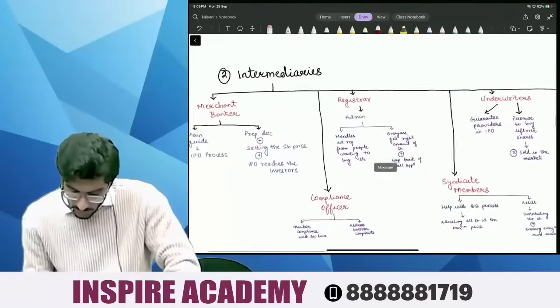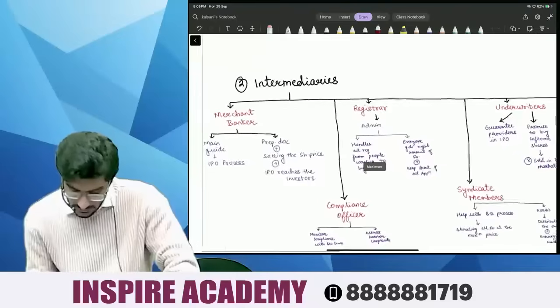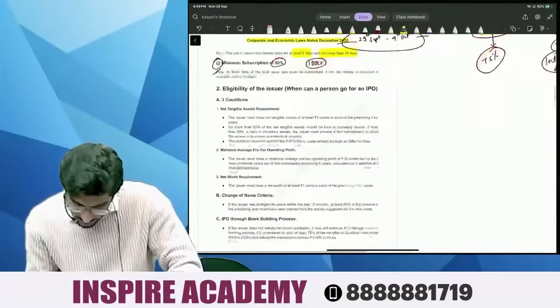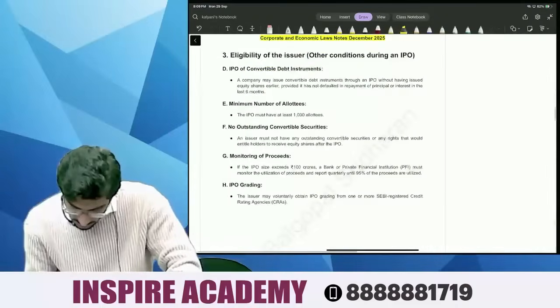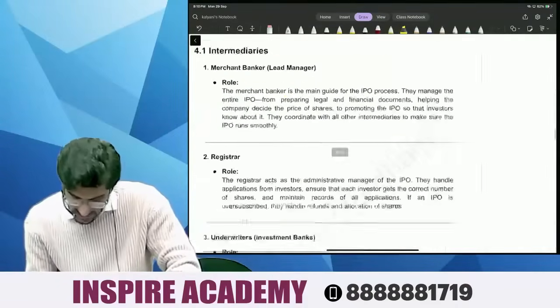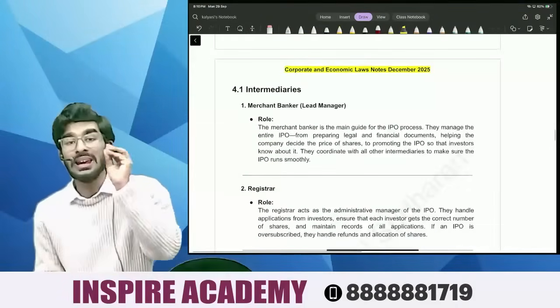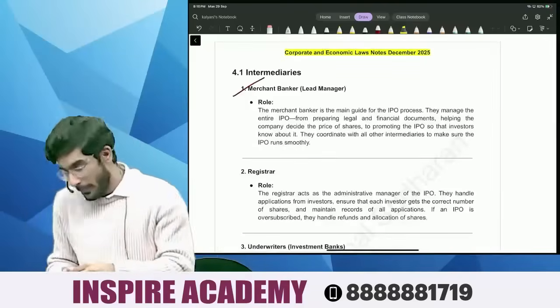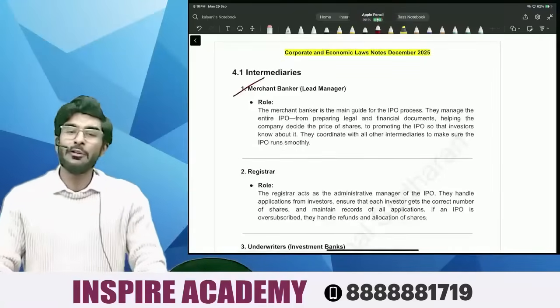Before we come over here, let's understand this using the notes. So how many types of intermediaries are there?